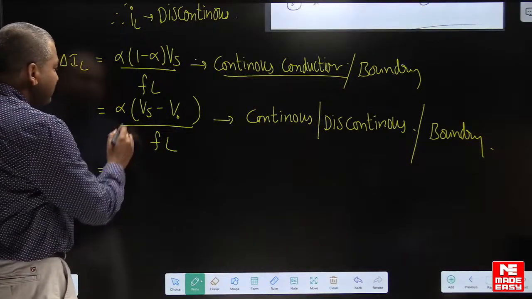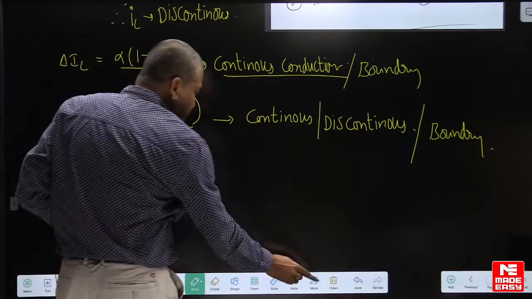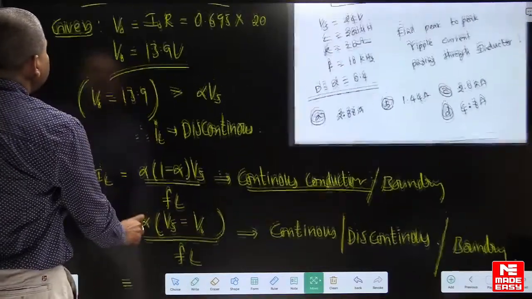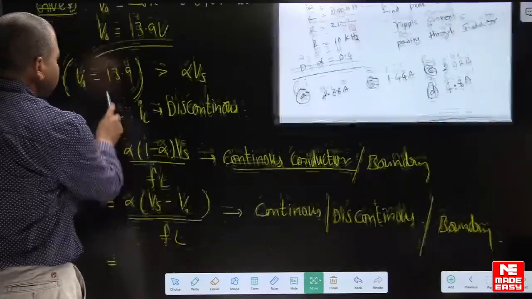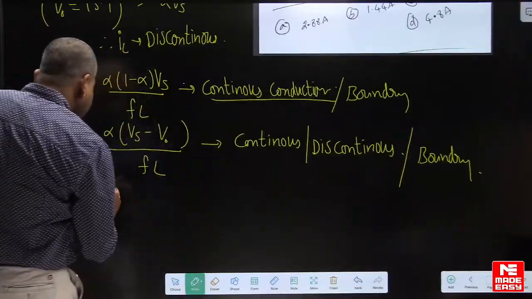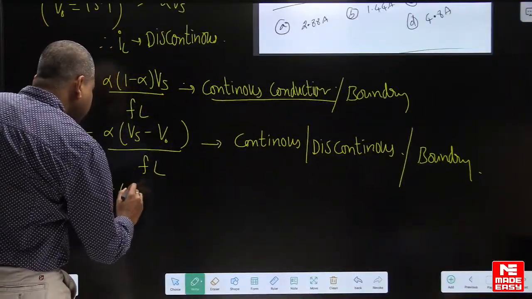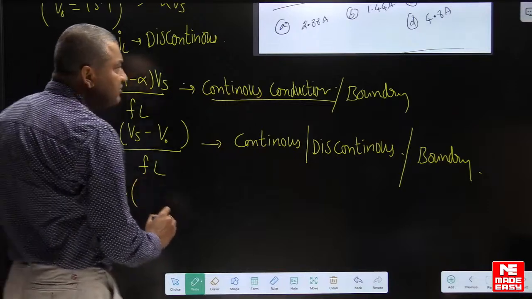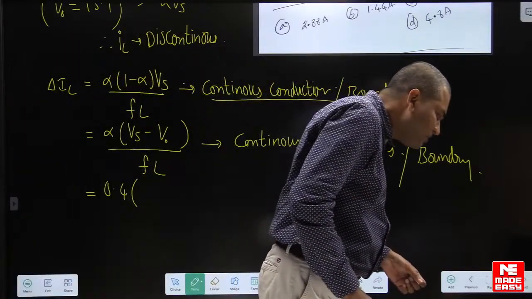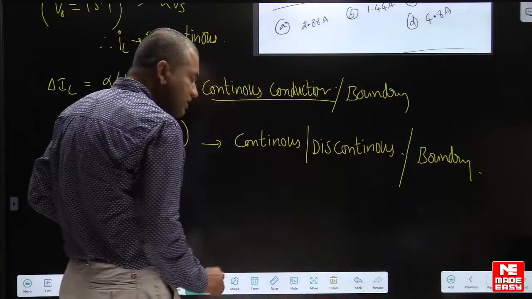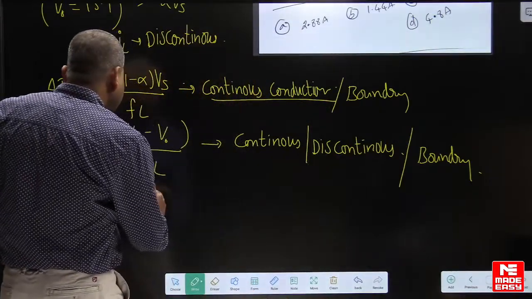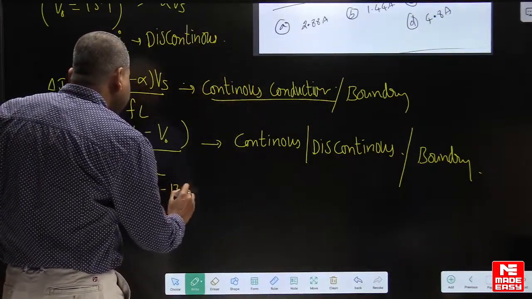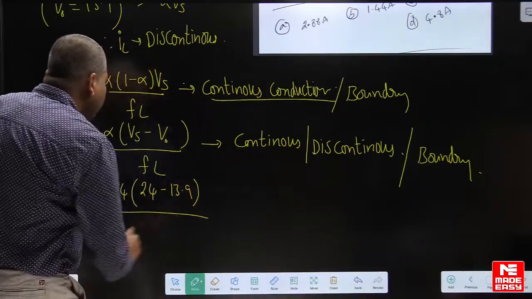From this formula, what is alpha here? Alpha is 0.4. Supply voltage is how much, dear students? Supply voltage is 24, output voltage is 13.9, divided by the frequency.